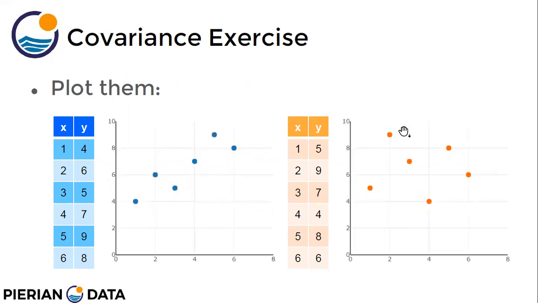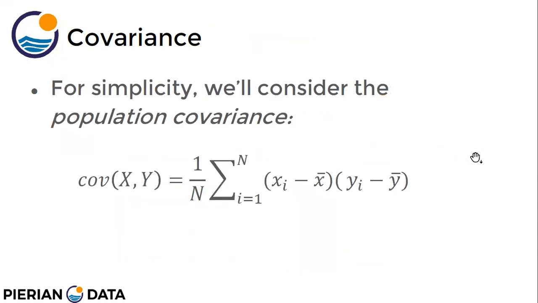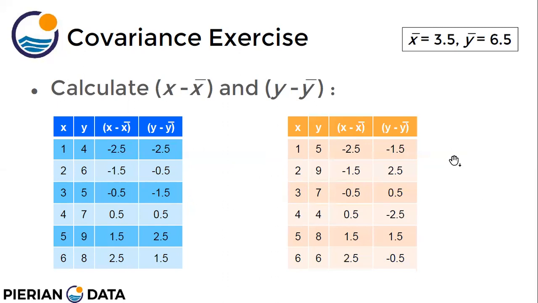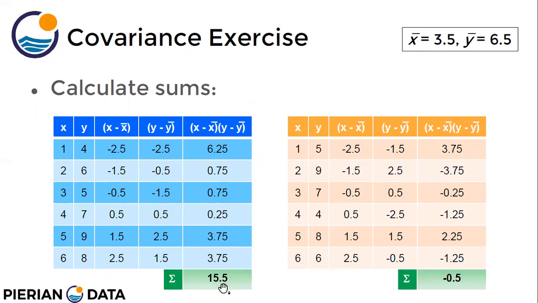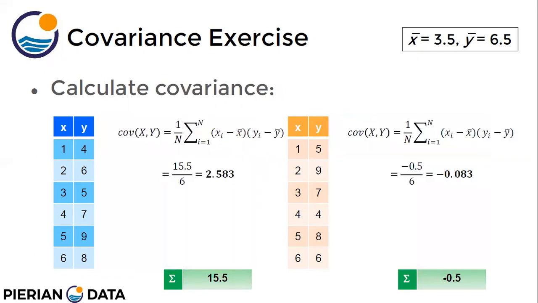So for both of these data sets, the mean is the same for x and y, but the y values are different, so the variance is going to be different. So x minus x bar is this table, y minus y bar is this. Now we need to find the sum. So if we take the product of x minus x bar and y minus y bar, now we need to sum them. If we sum them, it is 15.5 for one and minus 0.5 for the other.